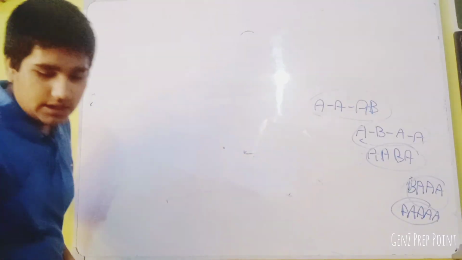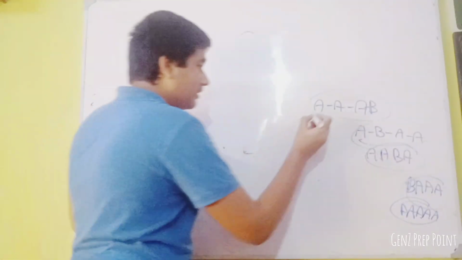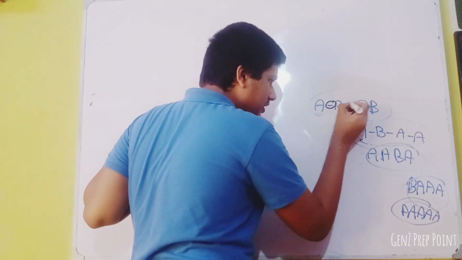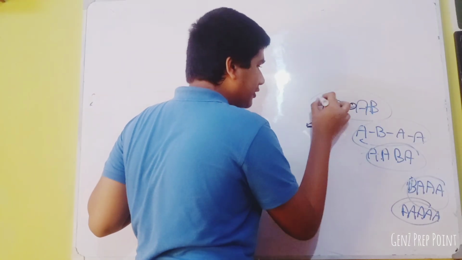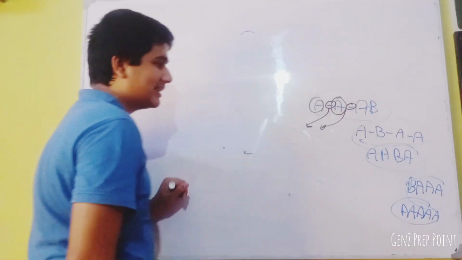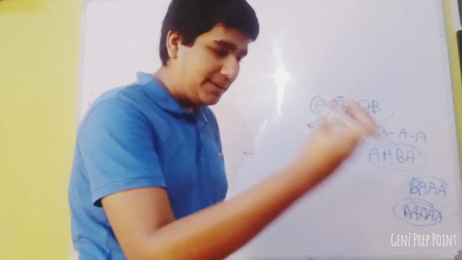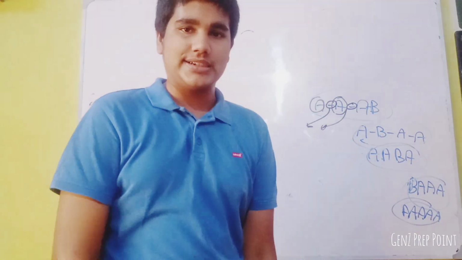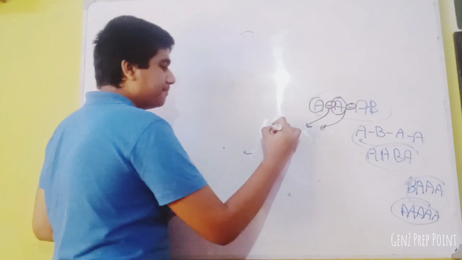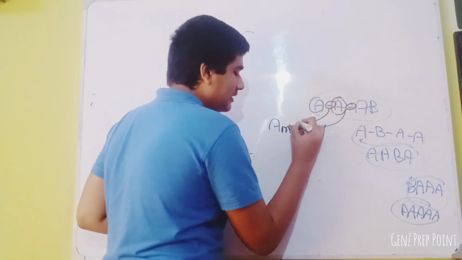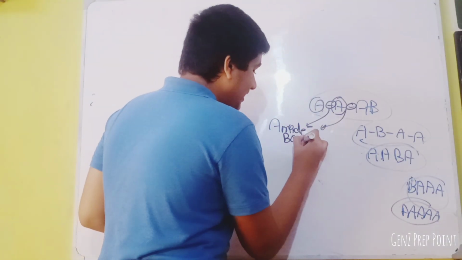If you see this, how is this amino acid kept with this amino acid? There's a special bond between these two amino acids. What is that bond name? Amide bond. It's just for your knowledge.